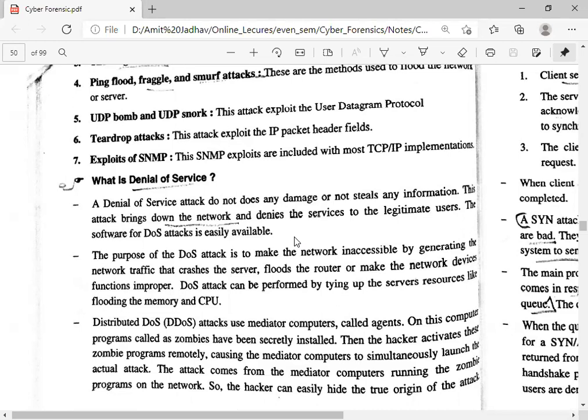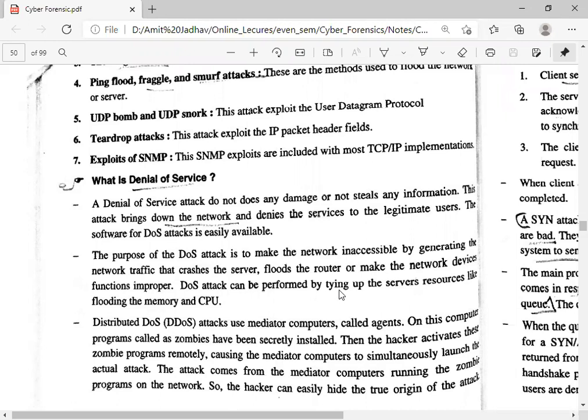The purpose of a DOS attack is to make the network inaccessible by generating network traffic that crashes the server, floods the router, or makes the network devices function improperly. So in a DOS attack, the attacker makes the network unavailable to the user. For that, they perform different activities like creating network traffic, crashing the server, flooding the router, and making the device function improperly.